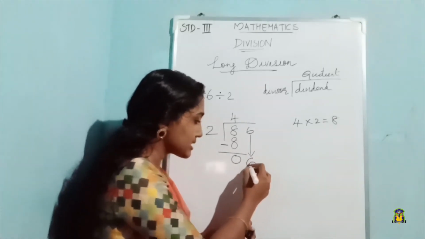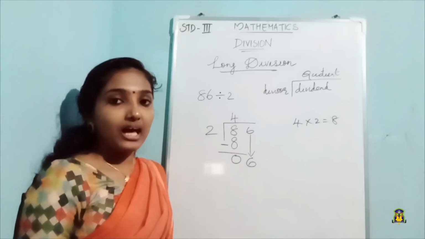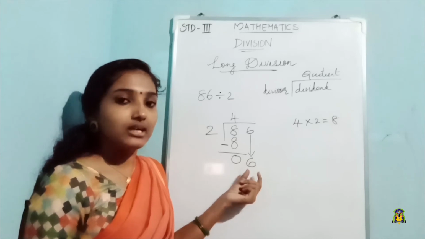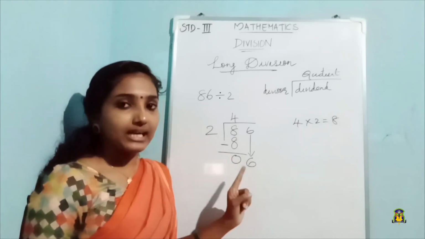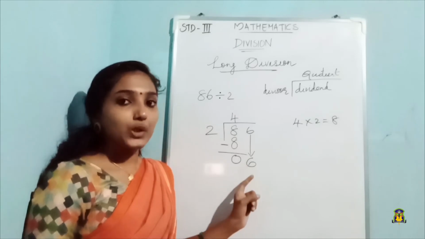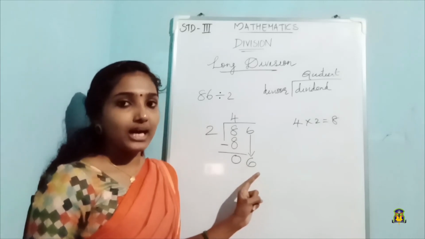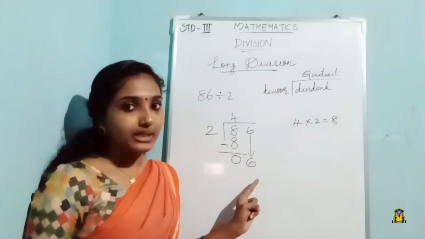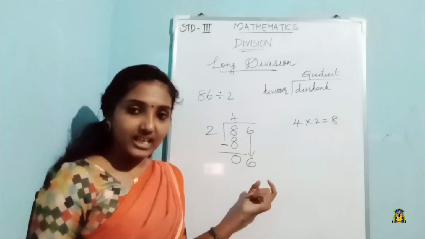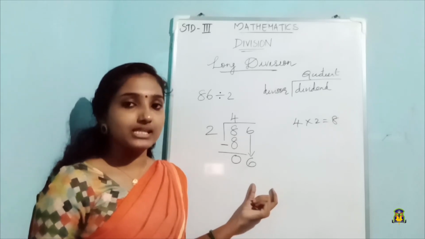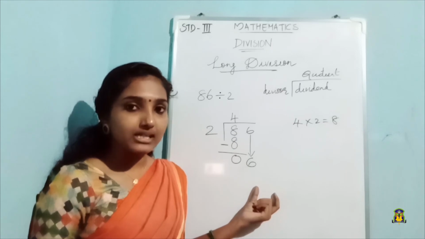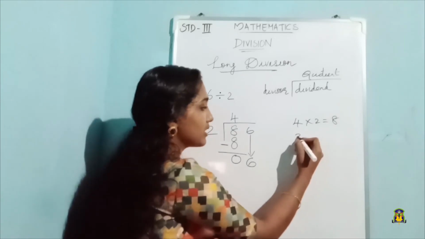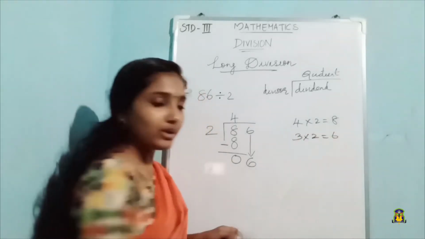Now 6 is here. We will look whether 6 is greater than 2. Here we can see that 6 is greater than 2. So we will look at the table of 2 and check whether 6 is there. Yes, 6 is there. How many times 2 makes 6? 3 times 2 gives 6. Very good.